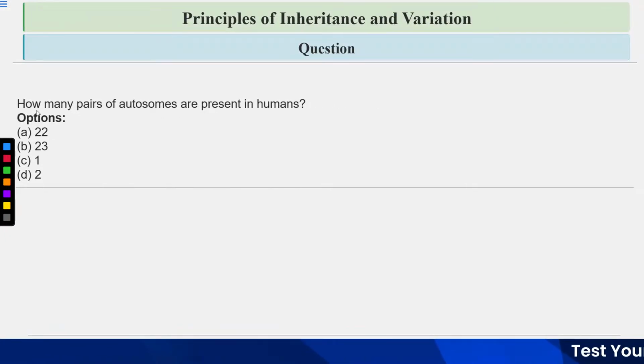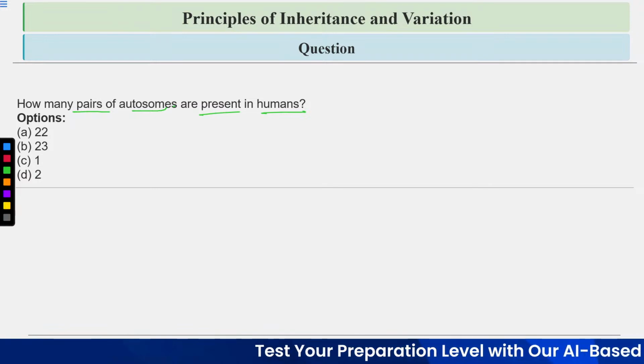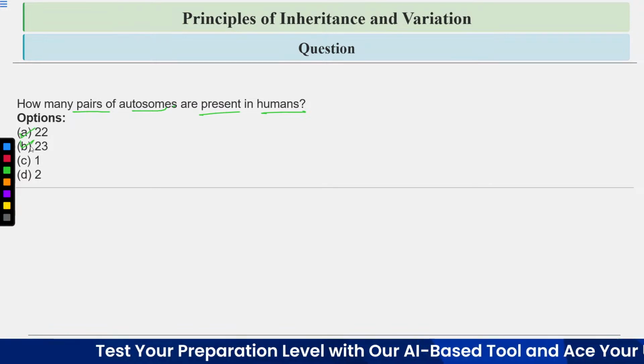Now let's discuss this question. How many pairs of autosomes are present in humans? What are the options? Option number A is 22, B is 23, C is 1 and D is 2.